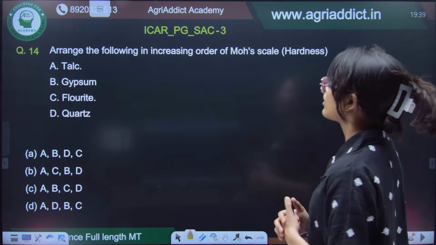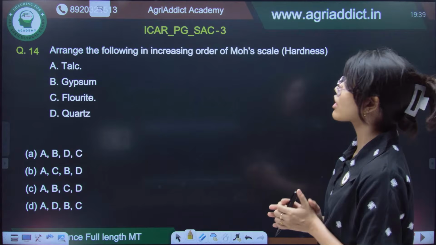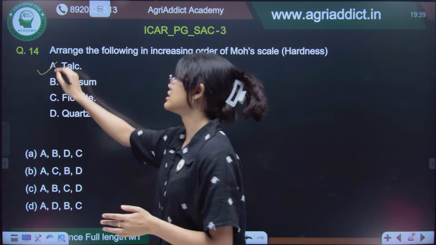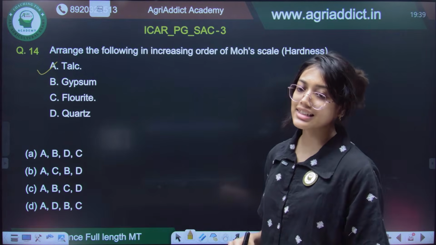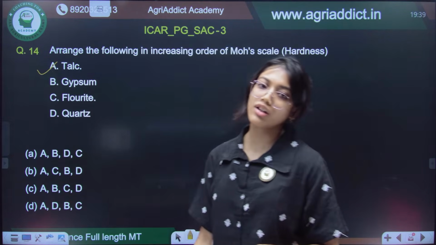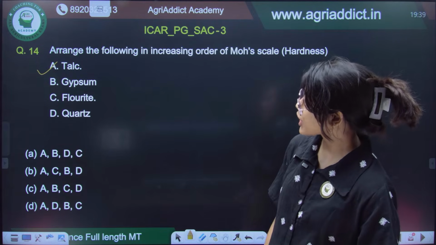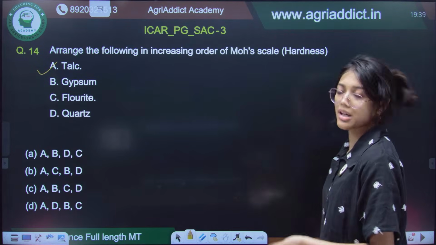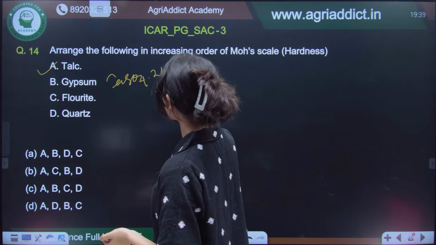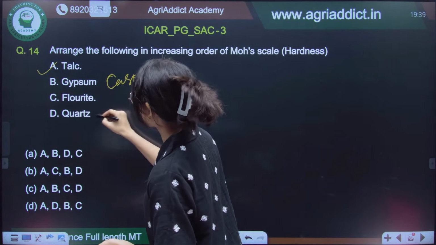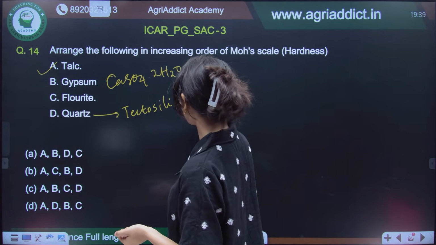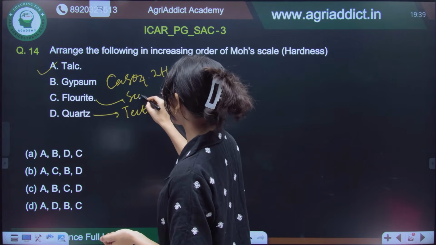Okay. Now, arrange the following in increasing order of Mohs scale of hardness. Obviously, talc will be the least hard mineral. So, first A will be there, but in all these options A is there. Okay. Then we will have gypsum. Gypsum is CaSO4·2H2O. Then we will have quartz, which is a tectosilicate, and we will have fluorite, which is a secondary mineral of fluorine.